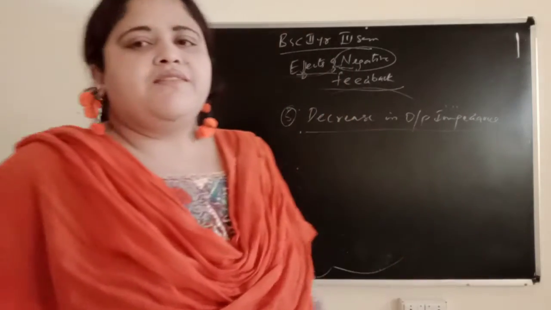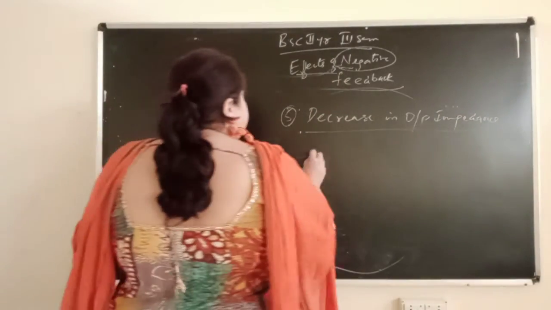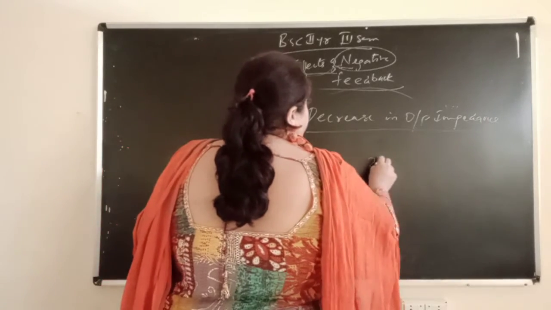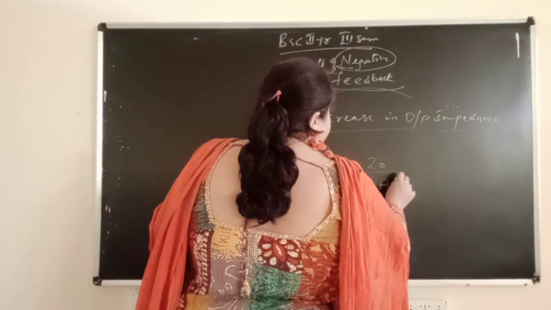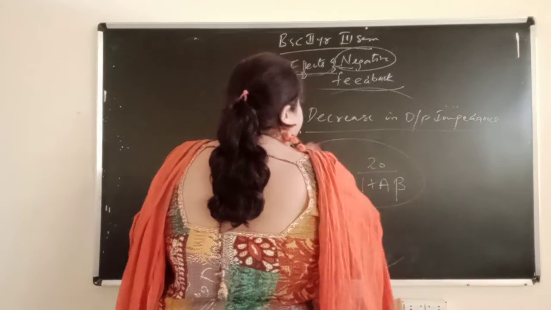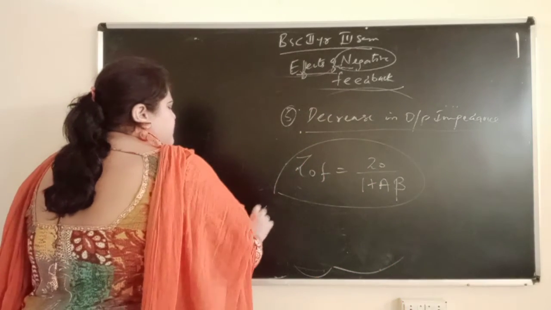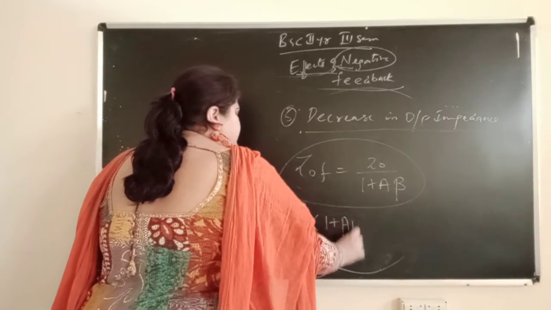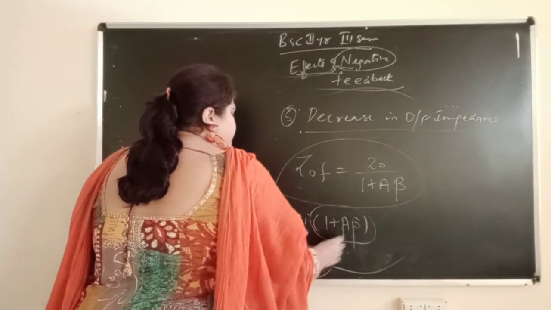So finally we get the equation ZOF, output impedance, equal to Z0 by 1 plus A beta. In the increase in input impedance, it increases by the factor 1 plus A beta.